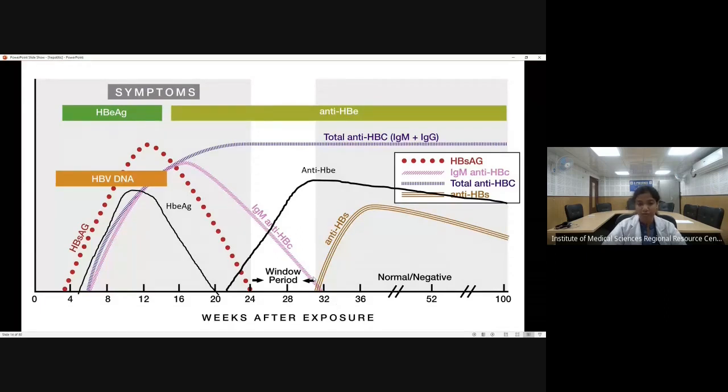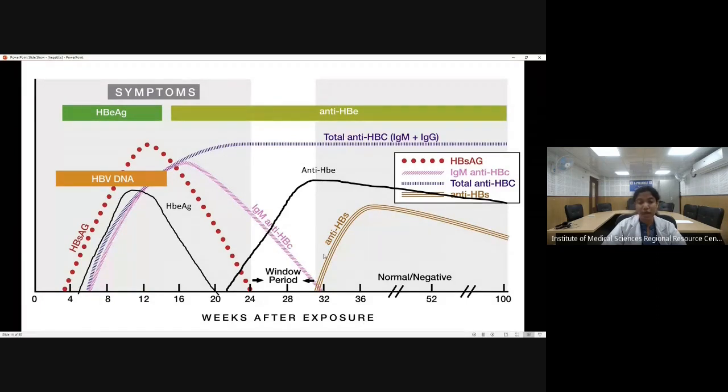But it is not a hard and fast rule that it will come after a few weeks only. Sometimes the response can be instantaneous, meaning after the hepatitis B surface antigen falls, we will see that anti-HBs has come into the blood. Now, if there is a gap between the appearance of the antigen and the appearance of the corresponding antibody, this gap is called the window period.